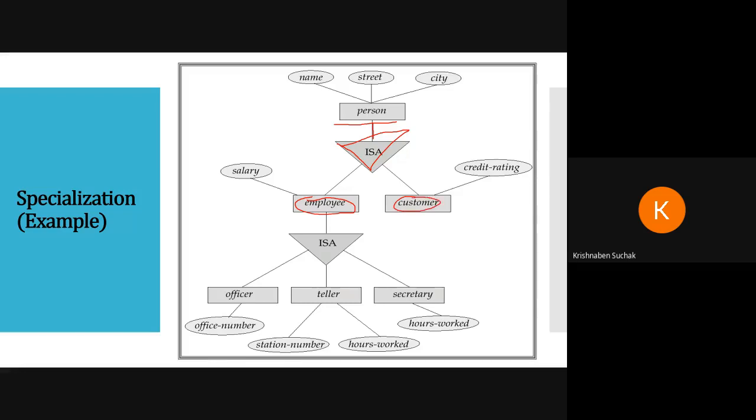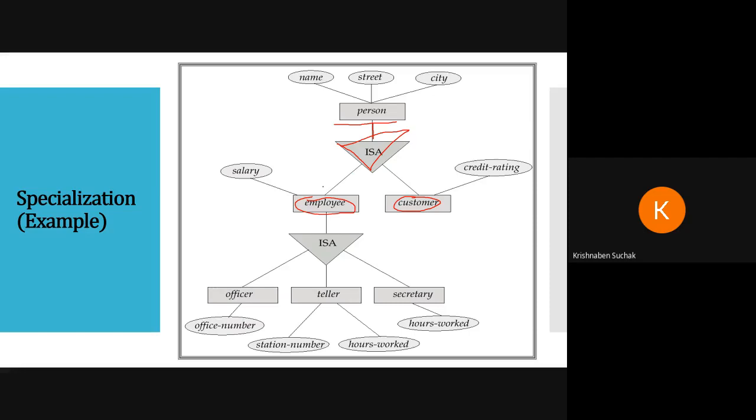In an online shopping system, we are discussing about user. User can be admin, or user can be customer also. The person who uses it, admin can use it and customer can also use it. So that is specialization.